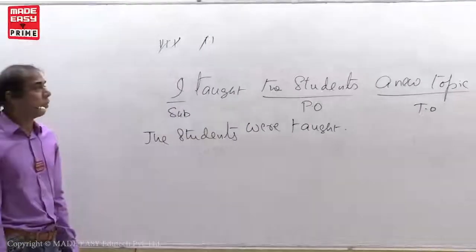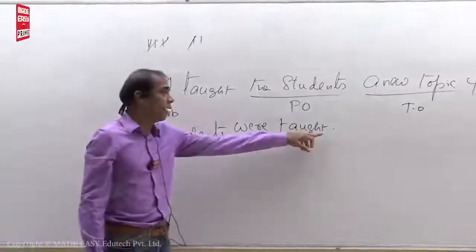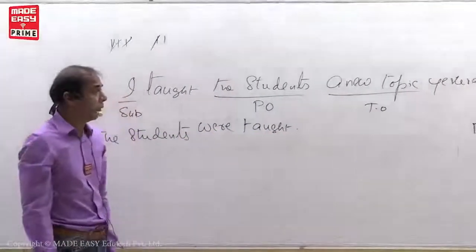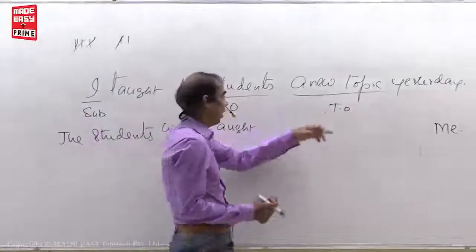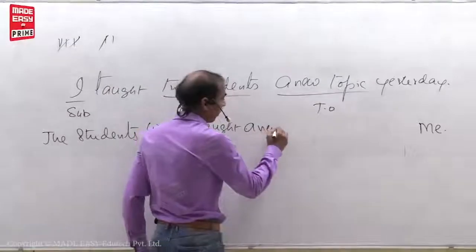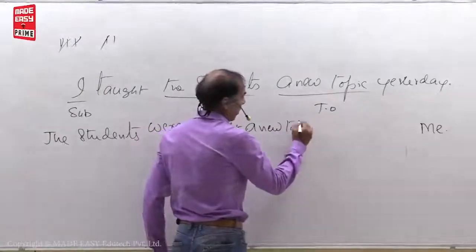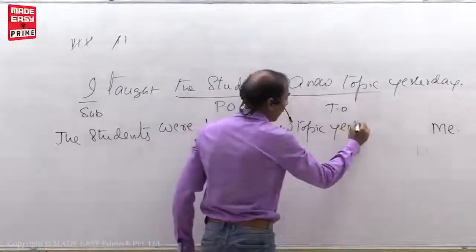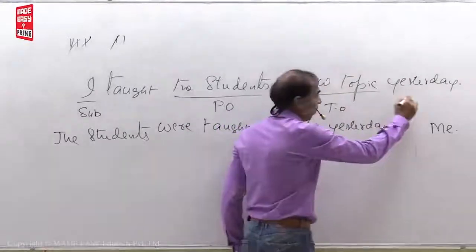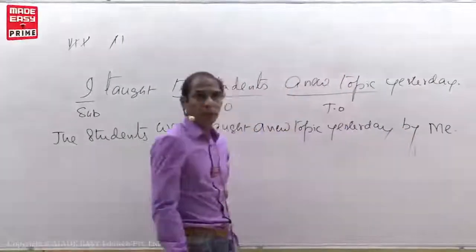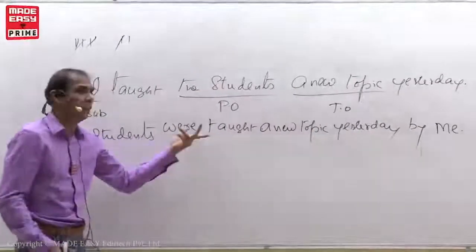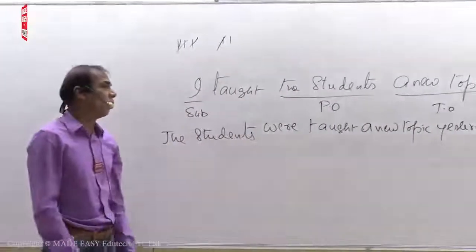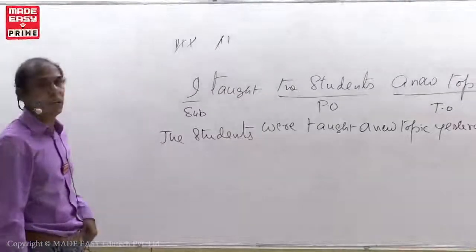Next, put by after V3. Right? When you want to put by, first check whether main points are left in the sentence. Yes, main points. A new topic, yesterday. First write all the main points, then you write by. If there are no main points, you can directly write by after V3. That's it. So, the students were taught a new topic yesterday by me.